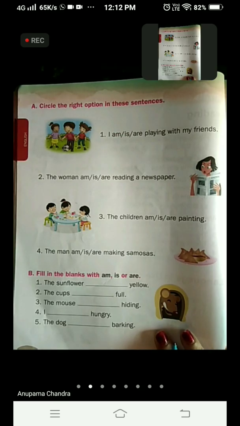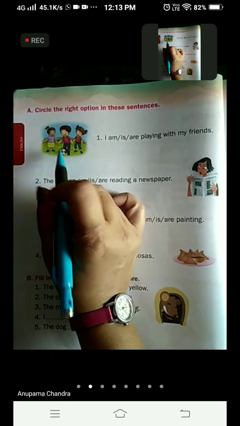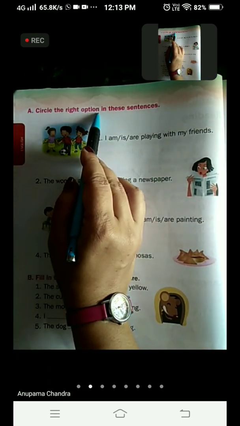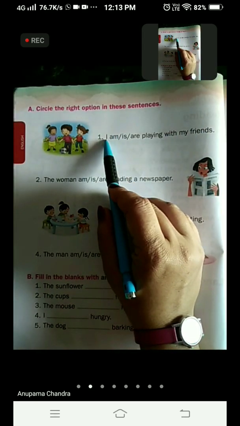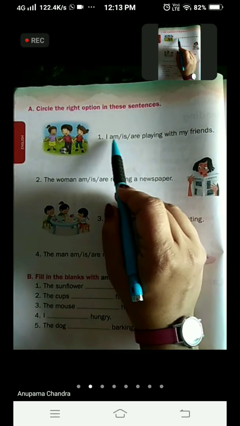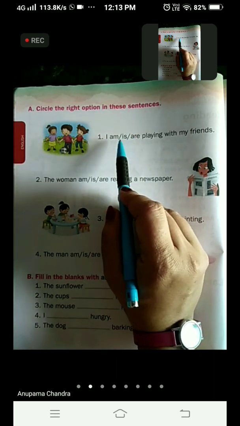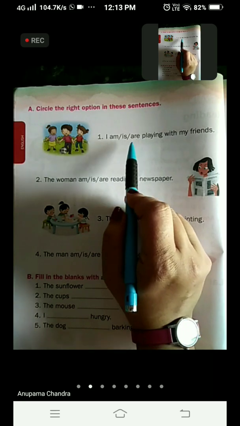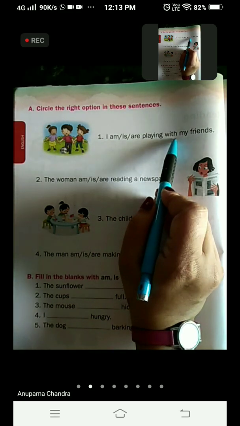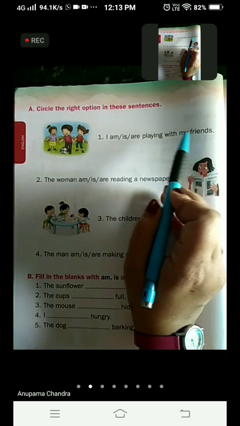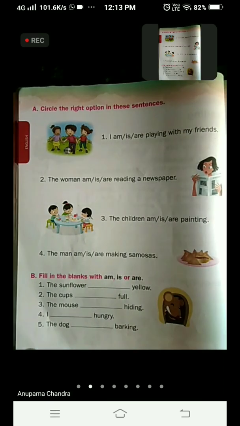Children, now we are at page number 36. The question is, circle the right option in these sentences. Let's see the sentence. I am, is, are. All three words are given here. Three options are there. Only one is correct, that we will circle. So I dash playing with my friends. Now what are we going to write in the dash? Am, is or are.